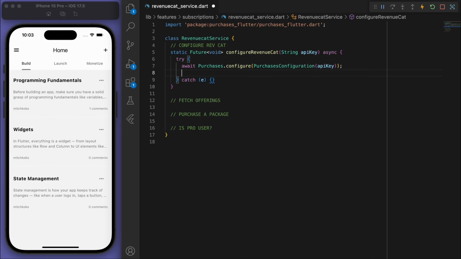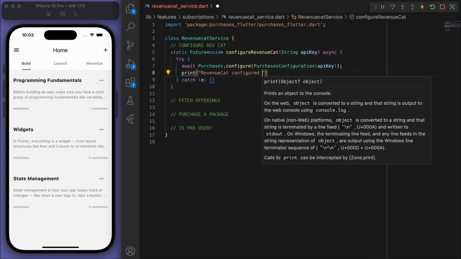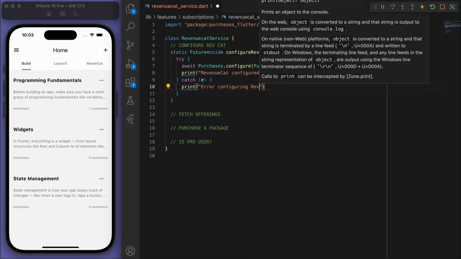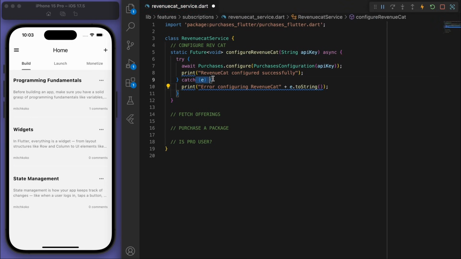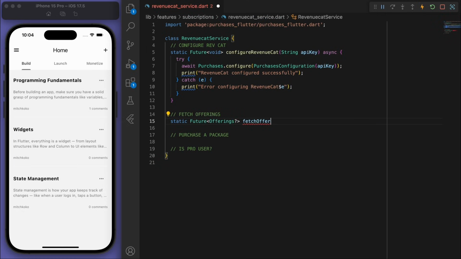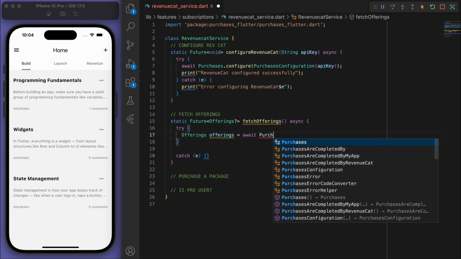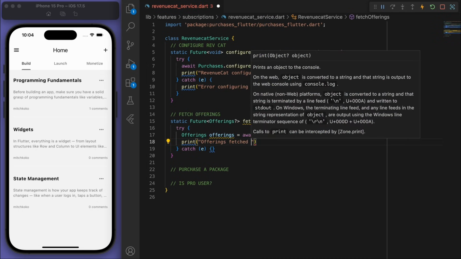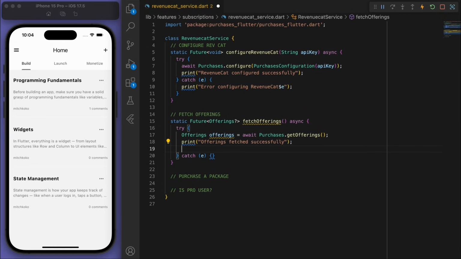And I'm also going to print in the debug console, RevenueCat configured successfully. And if we have an error, let's print that as well. Now for fetching offerings. So let's go to Purchases and get offerings. That's how easy it is. And then we can just return it.